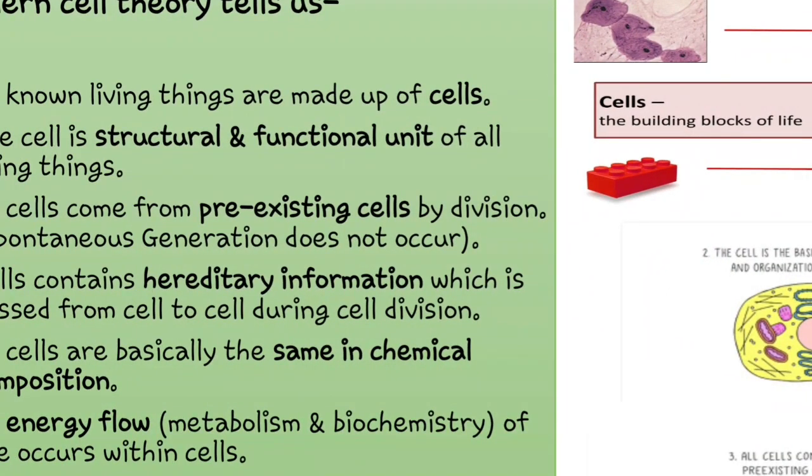The second conclusion was the cell is the structural and functional unit of all living things. So what we are today, it is because of the cells. Cells give us the structure. Animals are completely different from us. Fishes look completely different from us, amphibians look completely different from us.